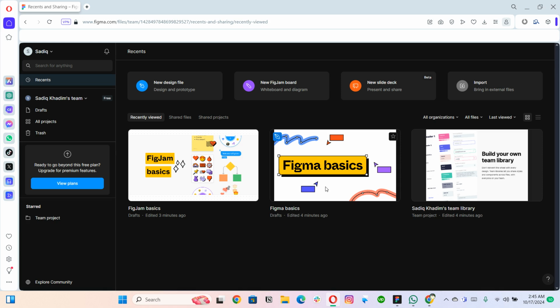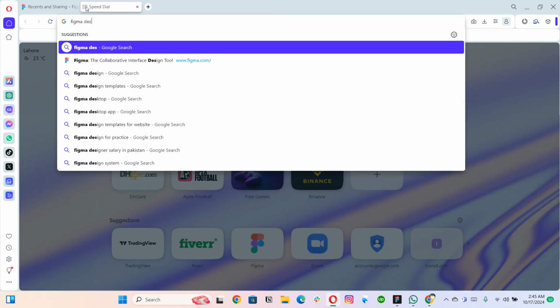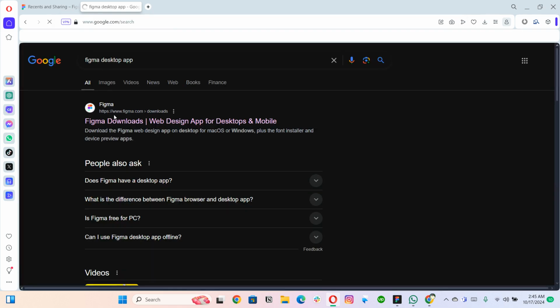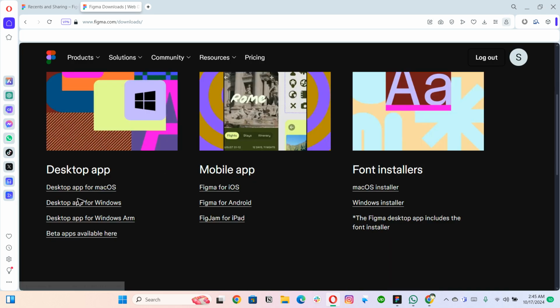Either you download the web app, or you use the browser version of Figma as well. So how can you download this app? You can just search for Figma desktop app, go into Figma, and download the Figma app right from here. It's very simple. You can download it for Mac, Windows, whatever the version.